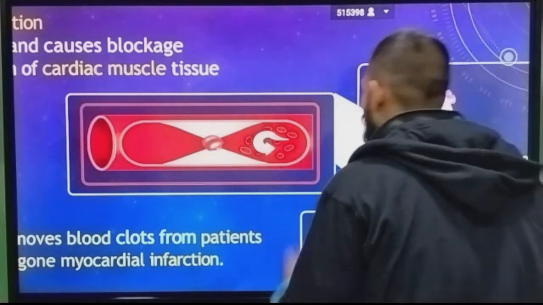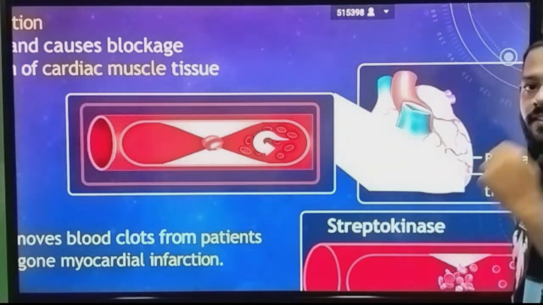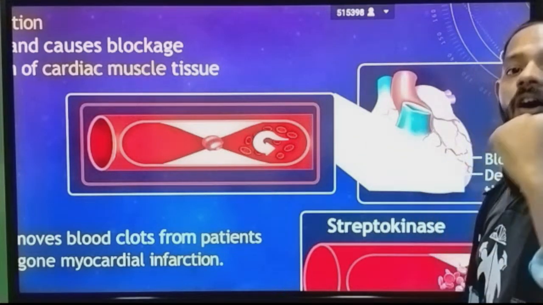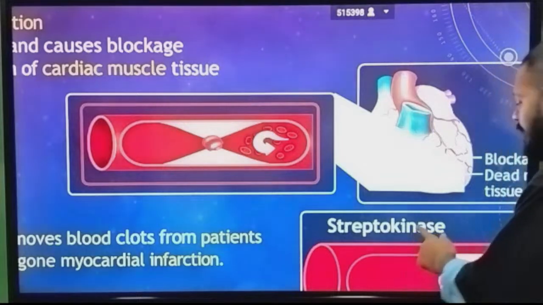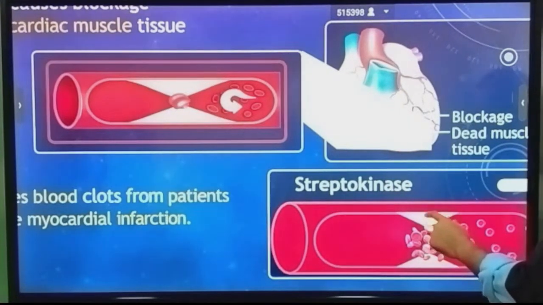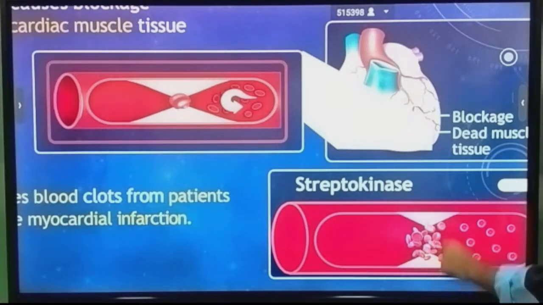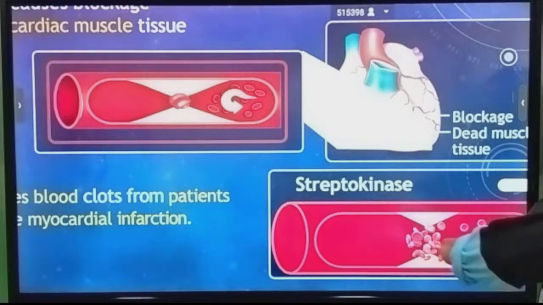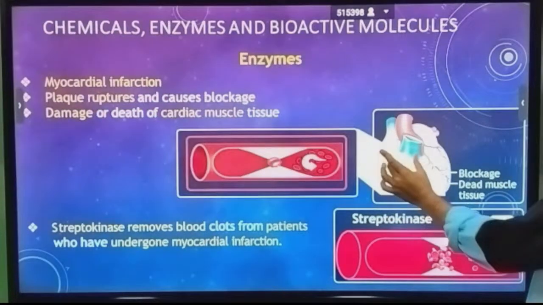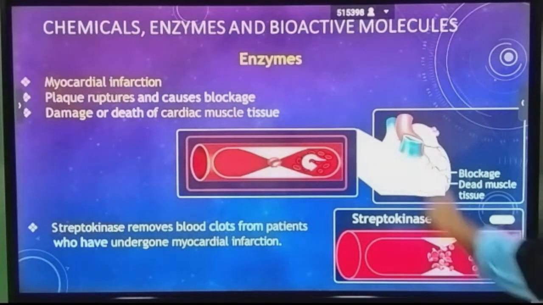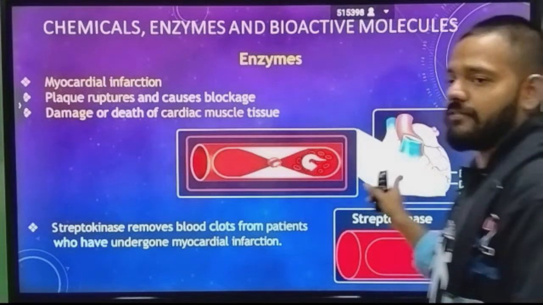Now this blood cannot move here, so the tissue from here starts dying because of hypoxia. Okay, now what will we do? We will inject the injection of streptokinase. Now what will happen? Your streptokinase will go and open this clot. Okay, blast down this clot. Now your blood can move ahead, and the area where the oxygen was not reaching gets oxygenated, you survive.